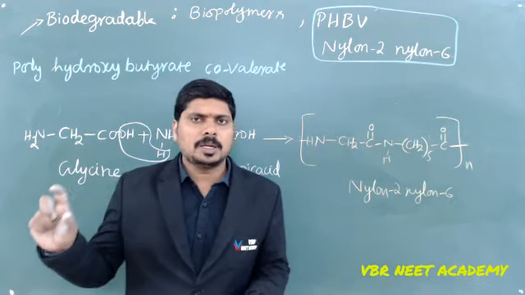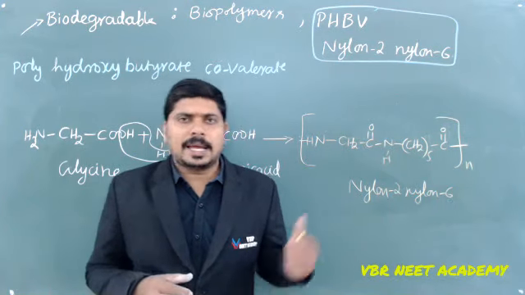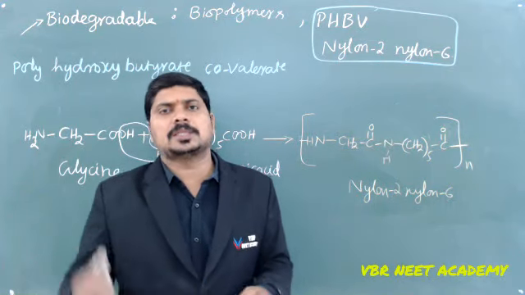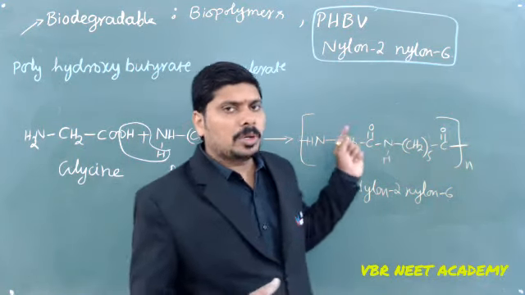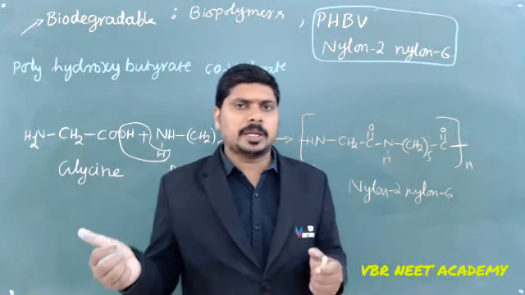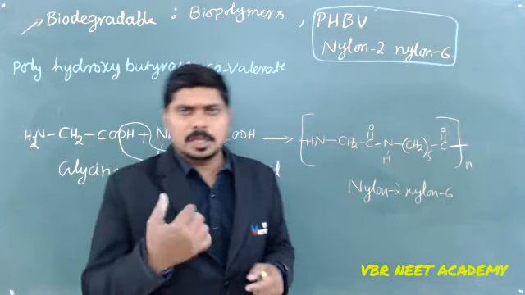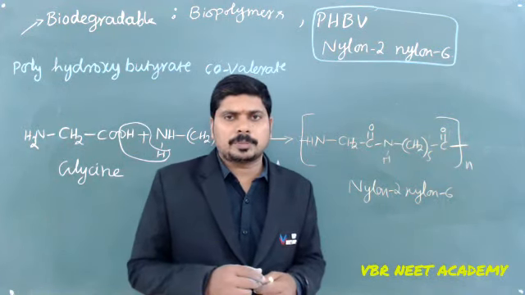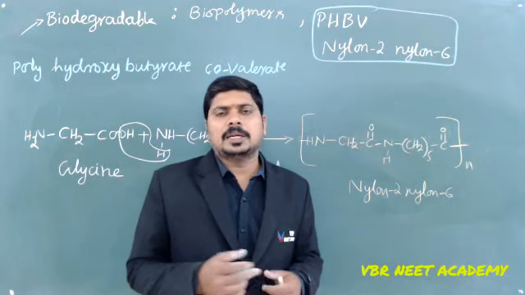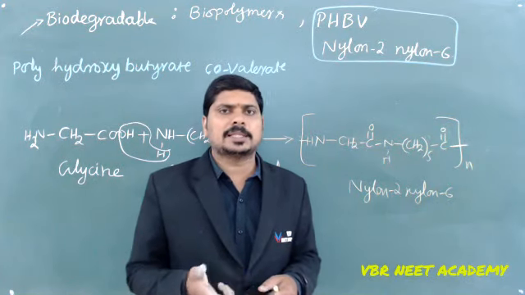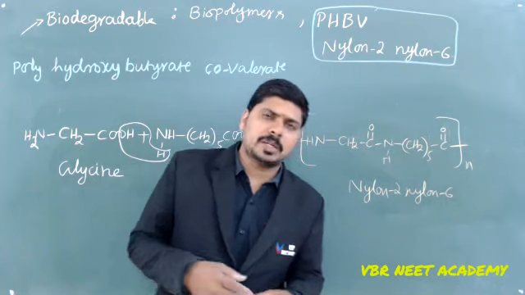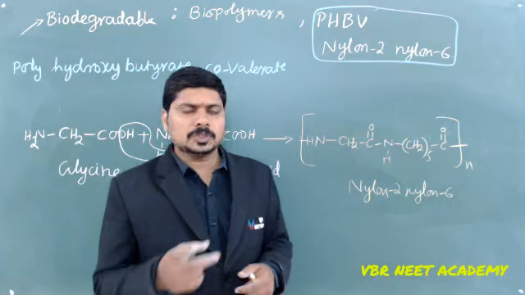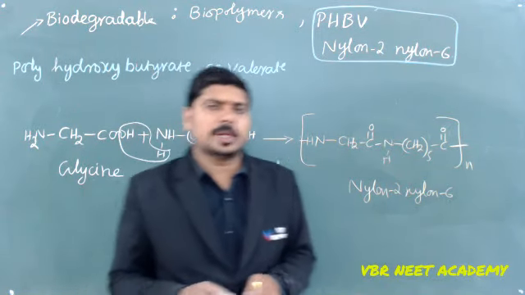PHBV is used for capsule preparation. Nylon 2, nylon 6 is useful for making the threads used for stitches. So this is the biodegradable polymer. Already we said most synthetic polymers are non-biodegradable. PLA, polylactic acid, and polyglycolic acid are other examples of biodegradable polymers, where you use the combination for stitching only. So that's about biodegradable and non-biodegradable polymers.